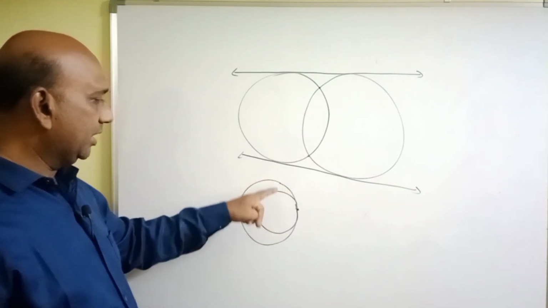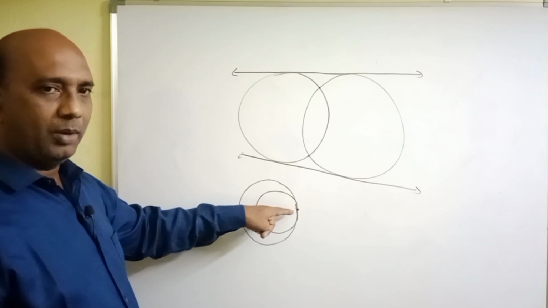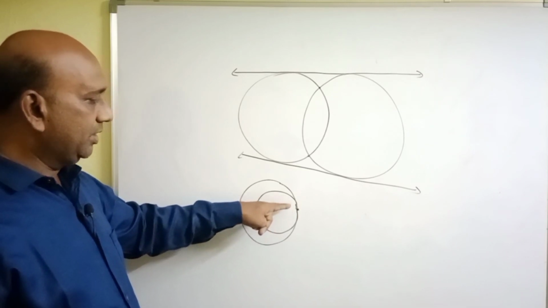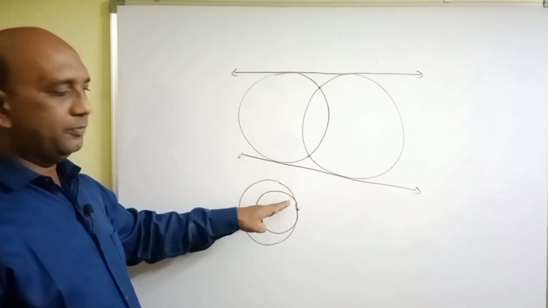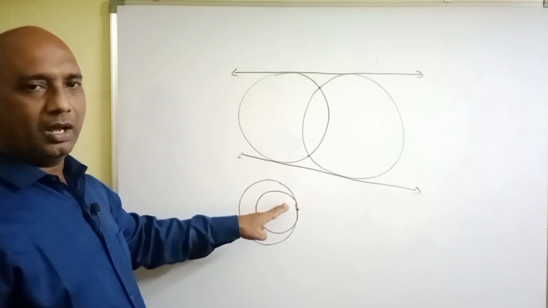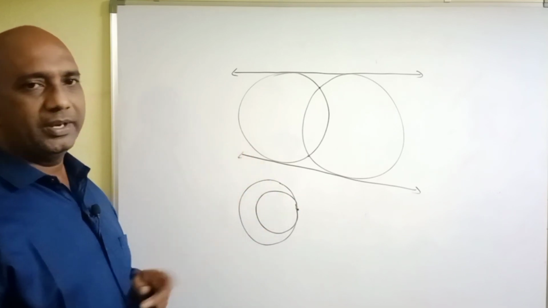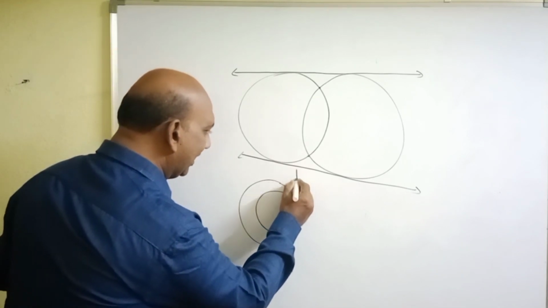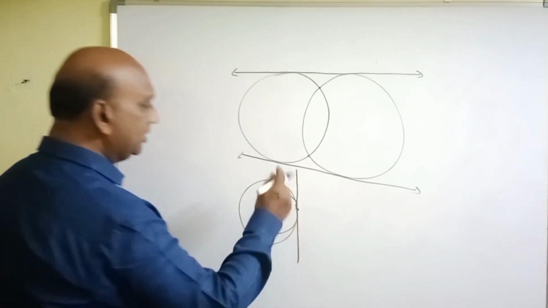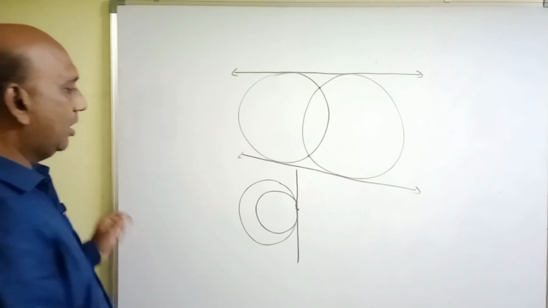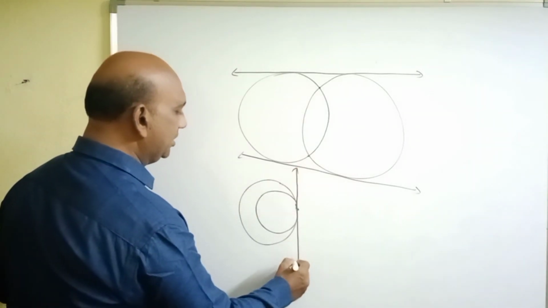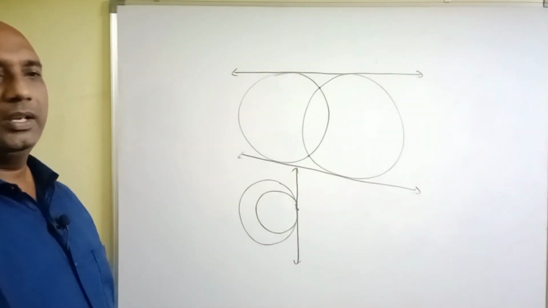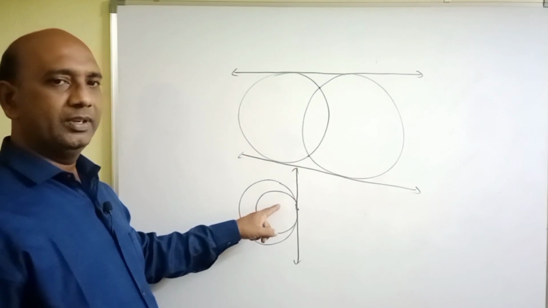So two circles have a common point of contact. For these type of two circles, we can draw only one common tangent. That is like this. This is the common tangent drawn to these two circles which intersect internally at only one point.